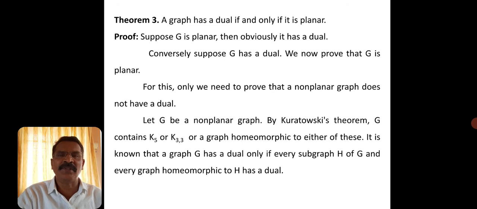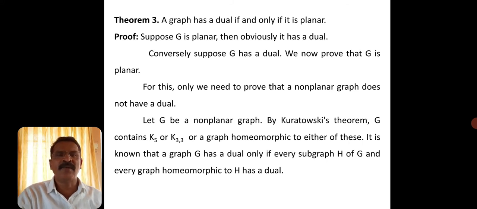But it is known that a graph G has a dual only if every subgraph H of G, and every graph homeomorphic to H, has a dual.